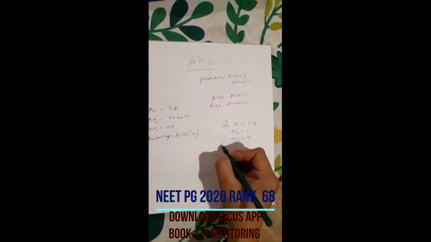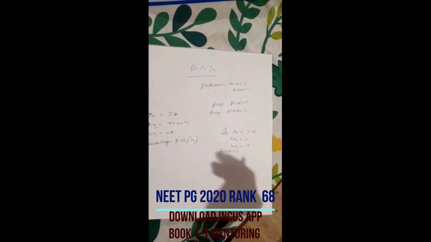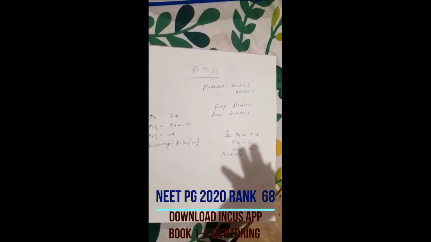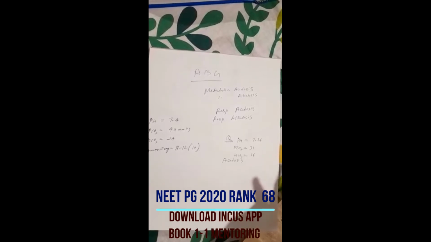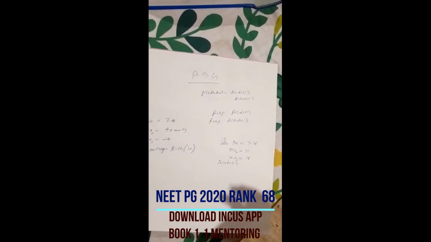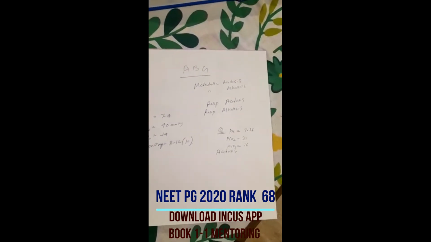So this is acidosis. Now we all know that if PCO2 increases, it will change into carbonic acid, H2CO3, and it will act as an acid, and pH will decrease. But in this case, PCO2 is decreasing, so it's not the reason that pH is less.